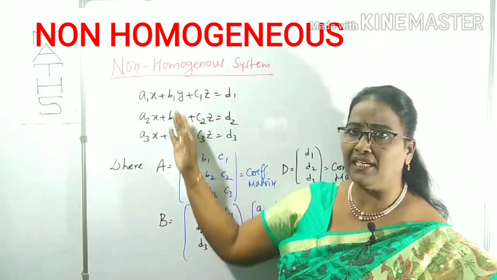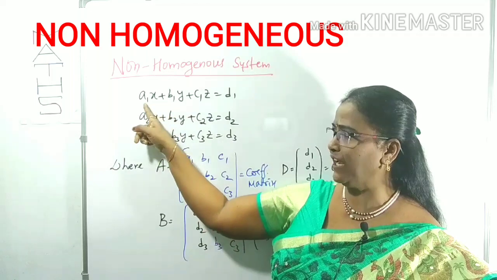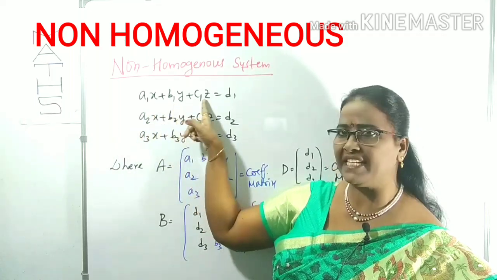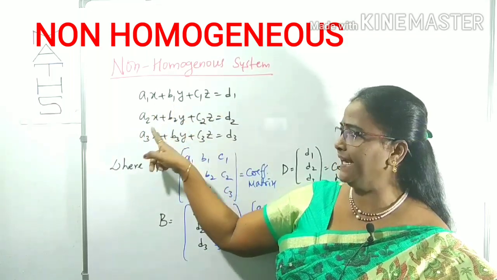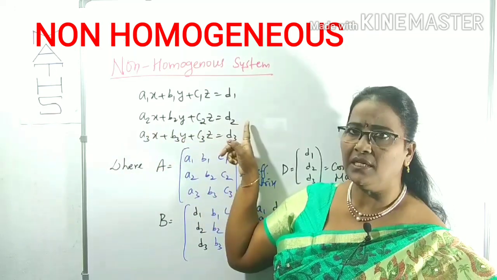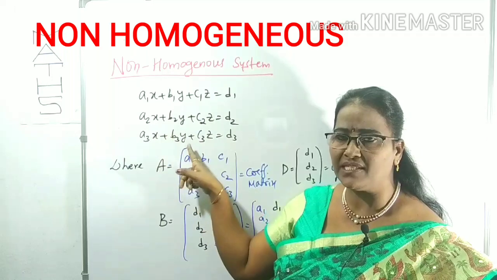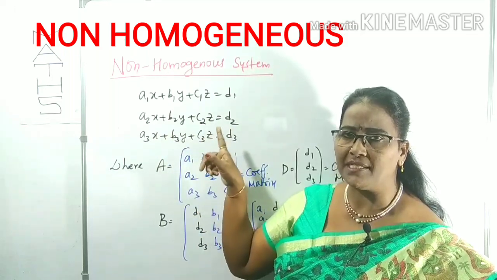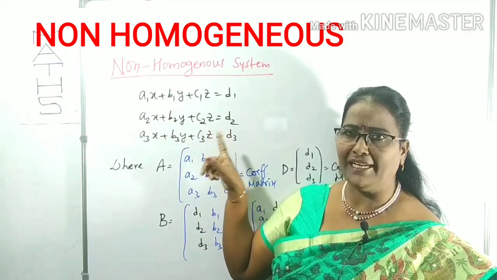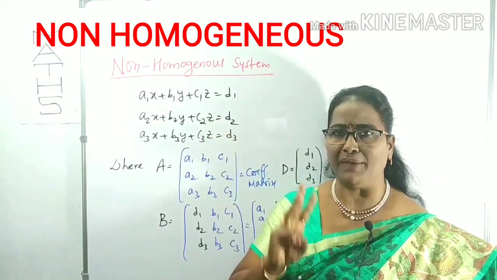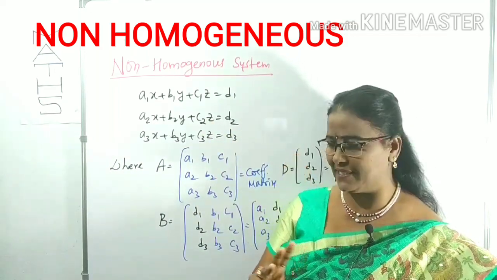A non-homogeneous system with 3 variables is generally in the form a1x plus b1y plus c1z equals d1. The second equation is a2, b2, c2, d2. The third equation is a3, b3, c3, d3. This is called a system of non-homogeneous linear equations. From this we can collect majorly 3 types of matrices.